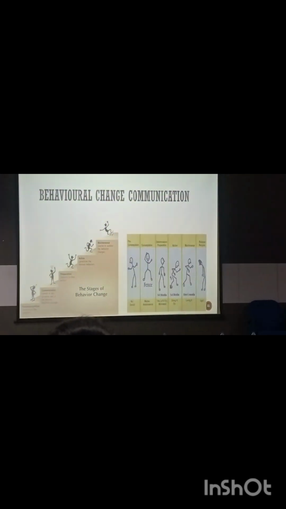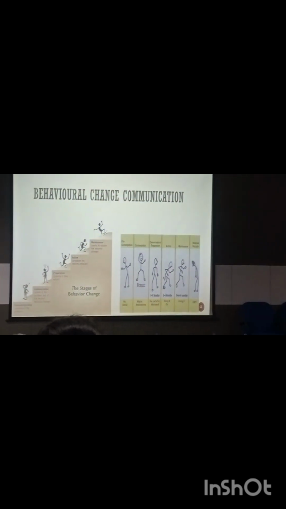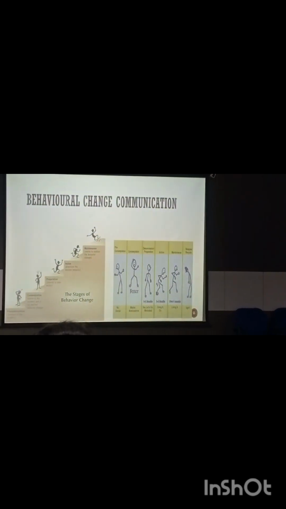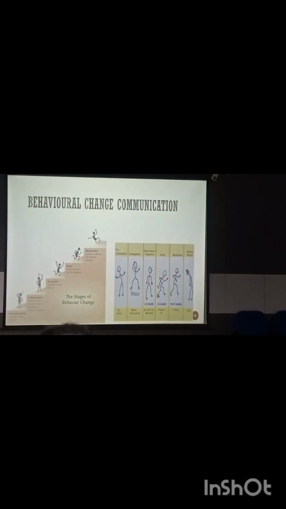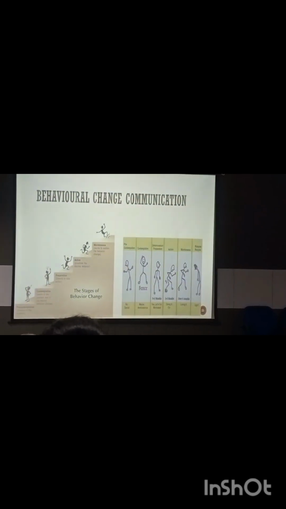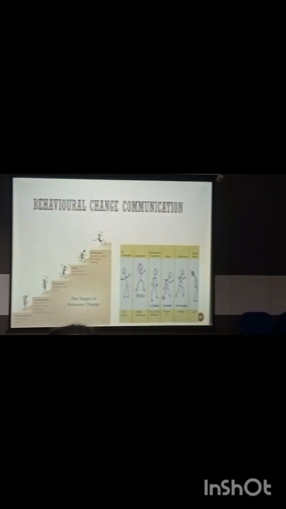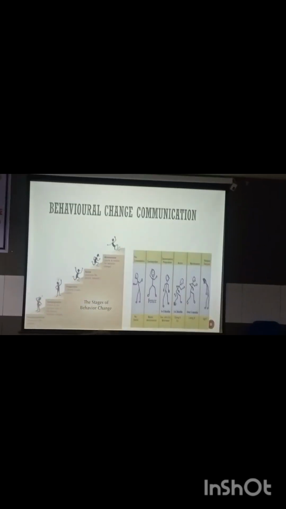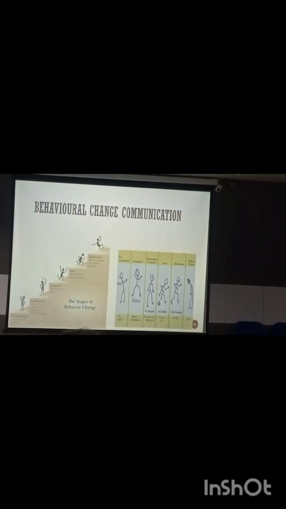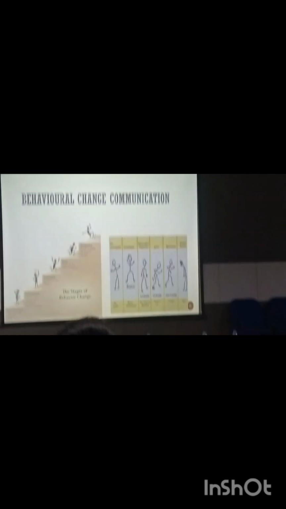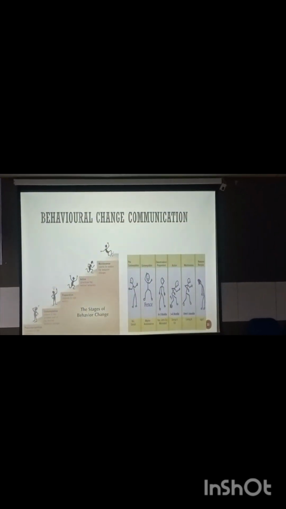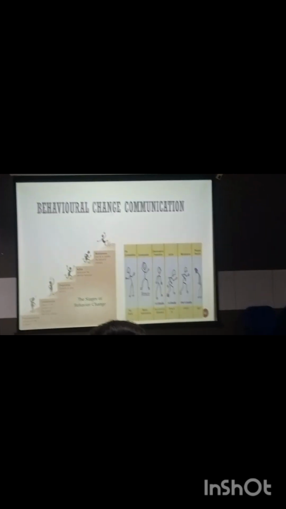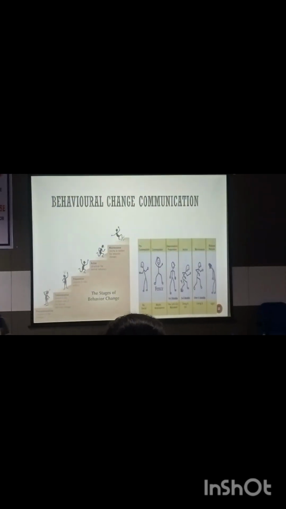Once we put them in the treatment, this is the behavioral change that we can anticipate. One, pre-contemplation, where they are not aware of their problem. They say, I'm not addicted, I can come out whenever I want. So they will be in the denial phase. Then we have to repeatedly counsel them: if you started using and if you are regularly using, then you need to be treated. Then they will come to the contemplation phase. Okay, maybe I may be addicted. They will be in a confused state: should I get the treatment, or should I not? Likewise, from pre-contemplation to contemplation, then they will prepare their mind for getting the treatment properly.